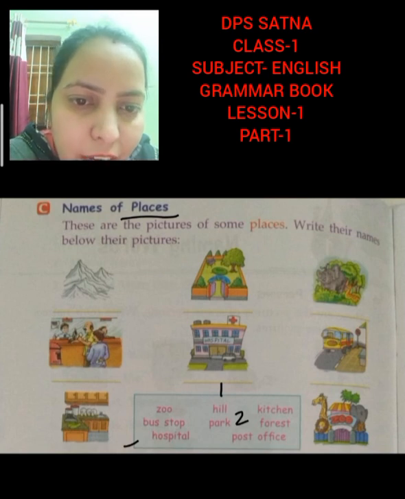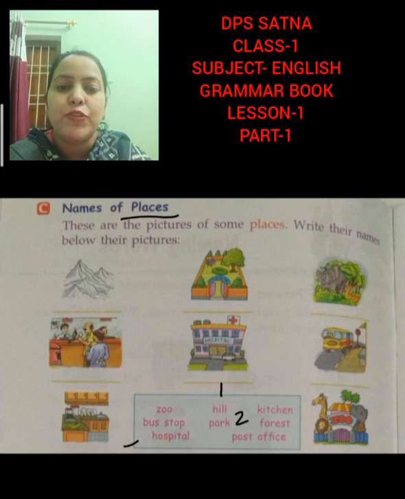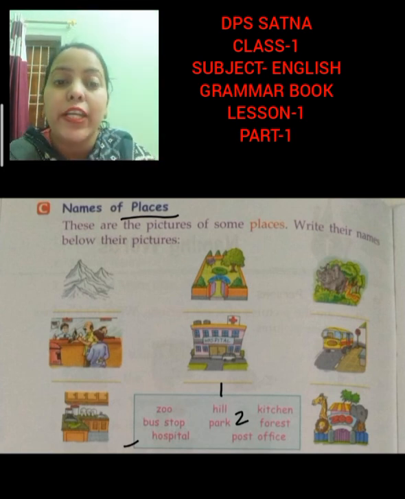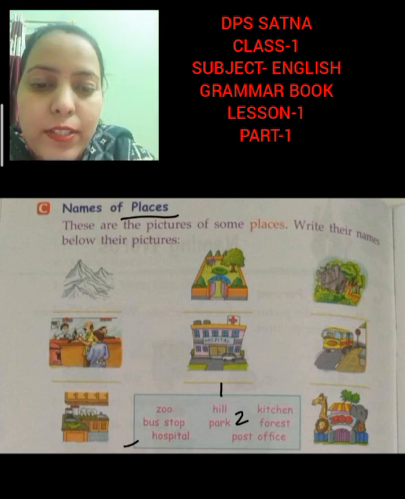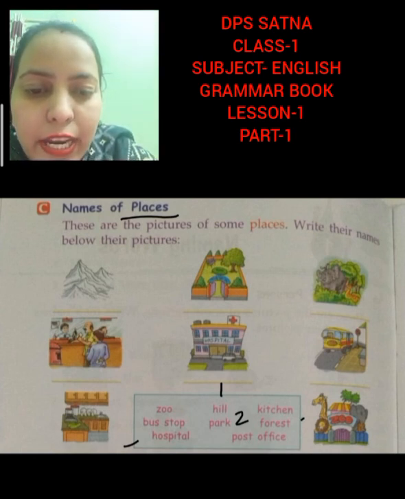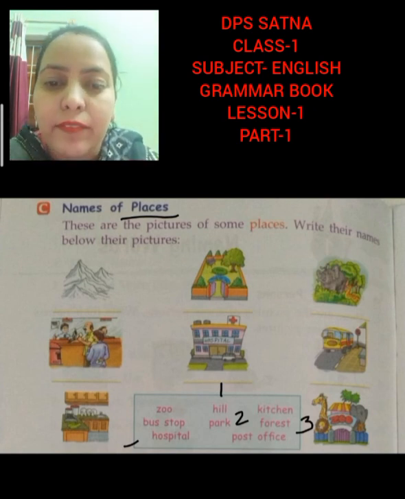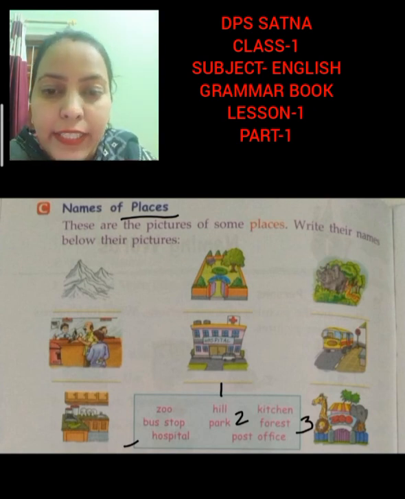Now the third one, in this picture what we can see? We can see a jungle, trees and animals. So this is the picture of which place? Can you tell me? Forest. Okay. So this is the picture of forest. F-O-R-E-S-T, forest. Now we are coming to second line.